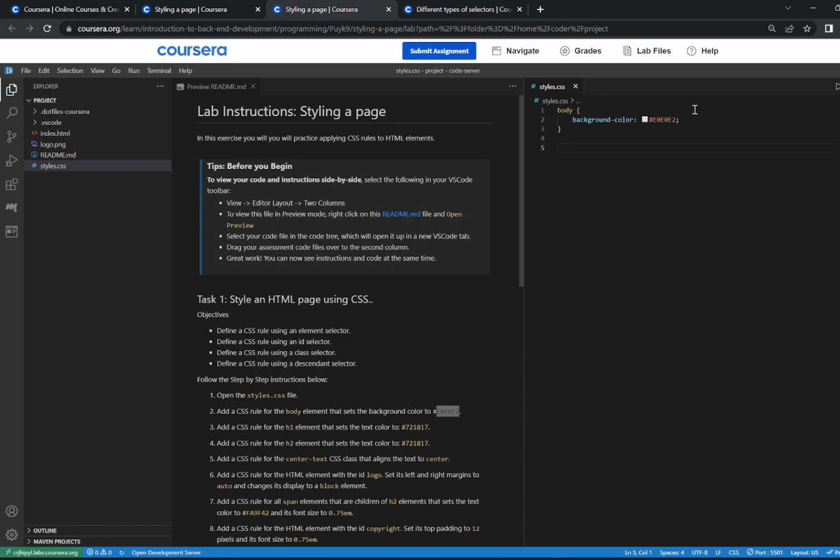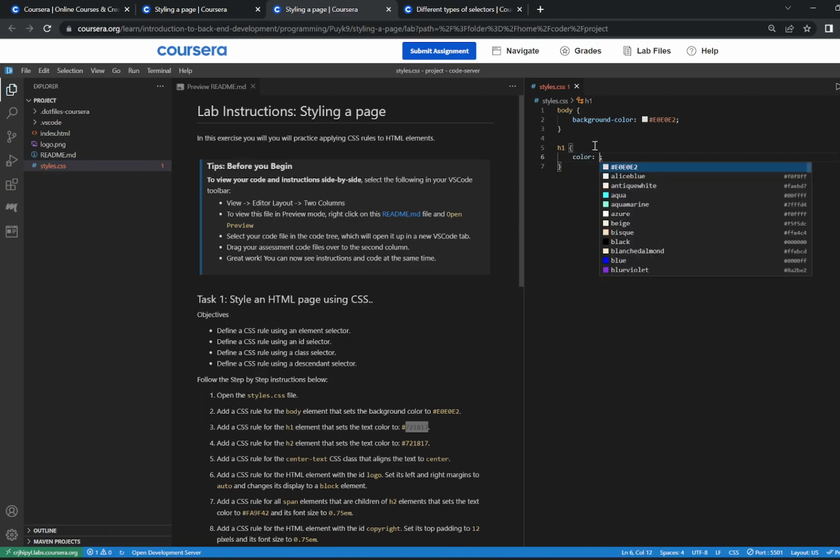For the third step, we're going to be setting a CSS rule for the H1 element that sets the text color to this color right over here. And since we're working with the H1 element, we're going to go ahead and type in H1, curly brackets, and there we go. And now we're going to go ahead and set the text color to the color as provided. In order to change the text color, we're going to type in the word color. And again, we're going to type in hashtag, and we're going to paste the color that I copied earlier.